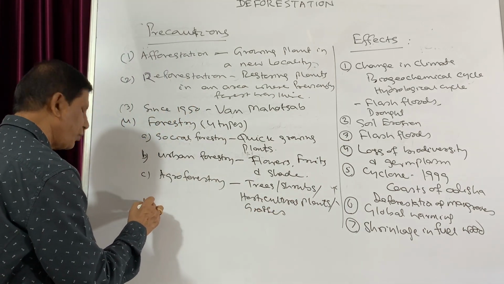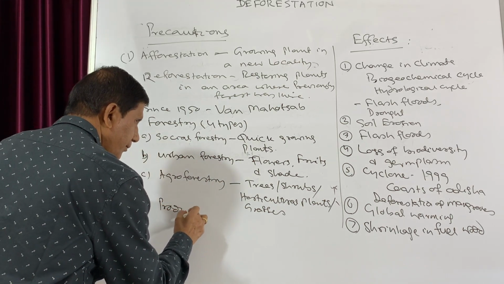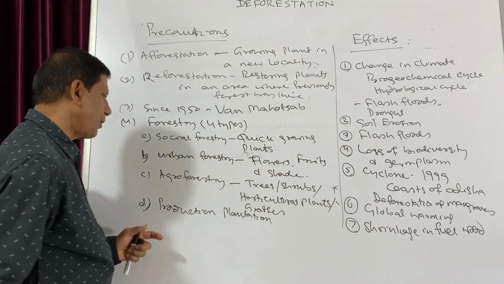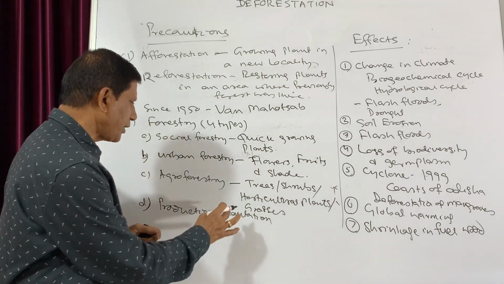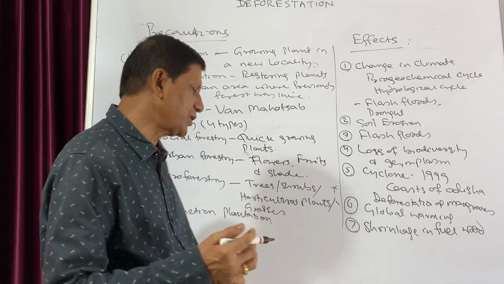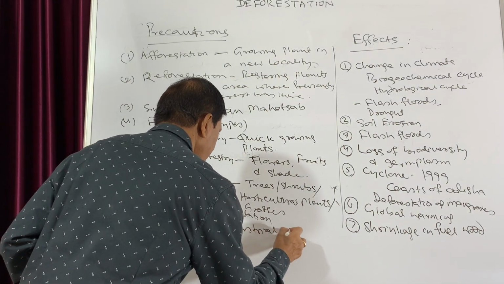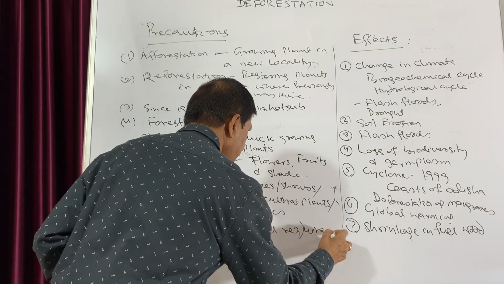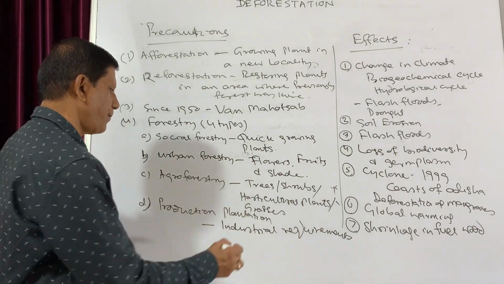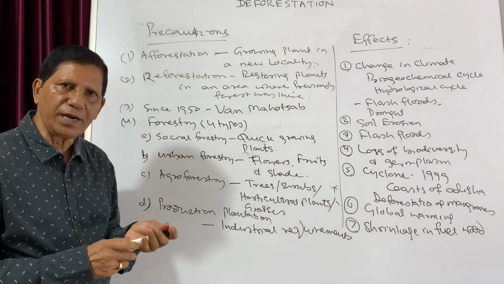And the fourth category is production plantation. Now what is this production plantation? Production plantation means growing trees for the requirement of different industries. That means to solve the industrial requirements. The trees which are required for industrial requirements are known as the production plantation. So these are the 4 types of forestry that are usually adopted in India.